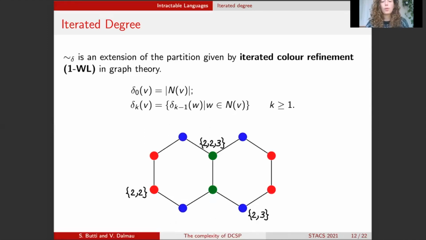Now, when we iterate, we get a partition which is given by this iterated degree. In particular, for example, I have this vertex here, which had 3 neighbors, 2 of degree 2 and 1 of degree 3. So its first degree is going to be 2, 2, 3. It's easy to see that this is a stable partition. That is, we cannot iterate further to get more refined partitions.